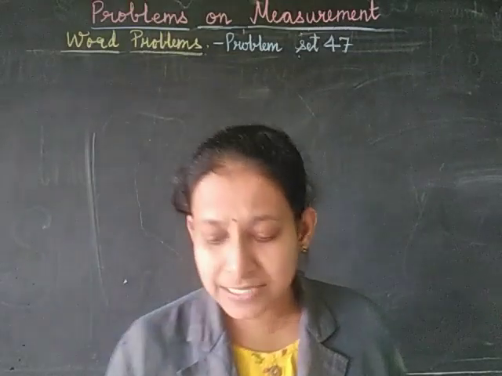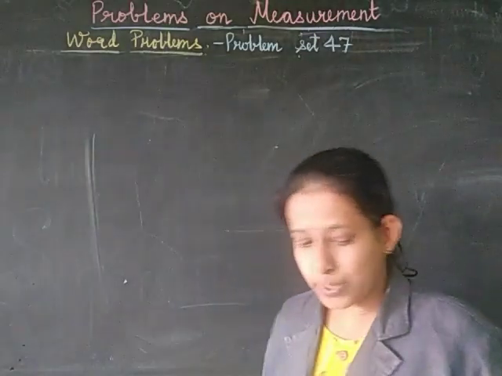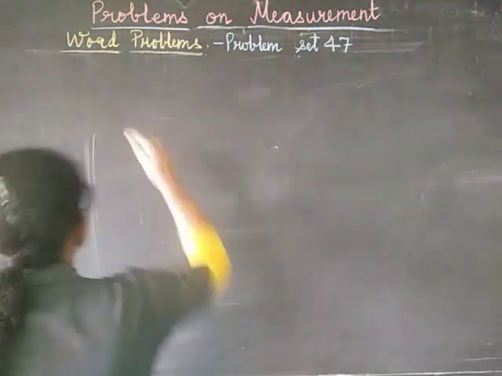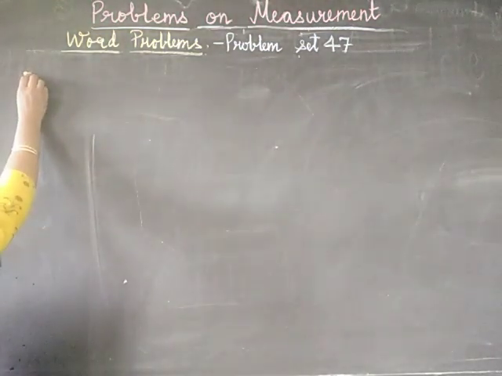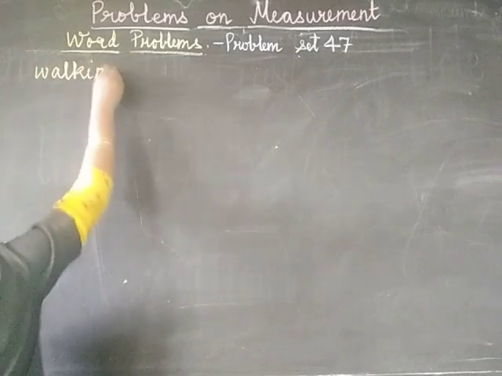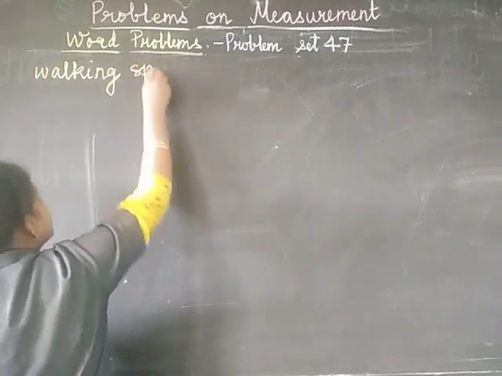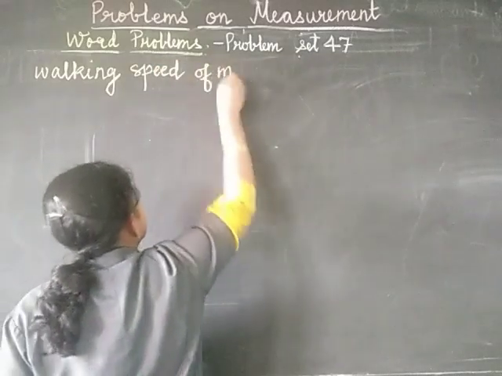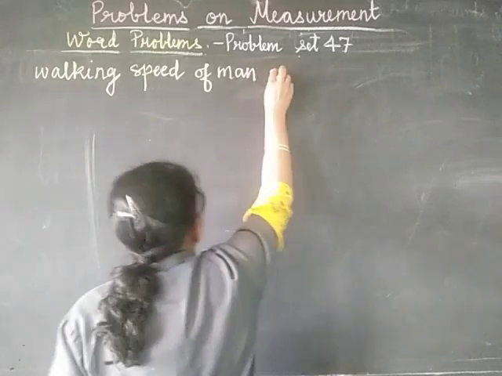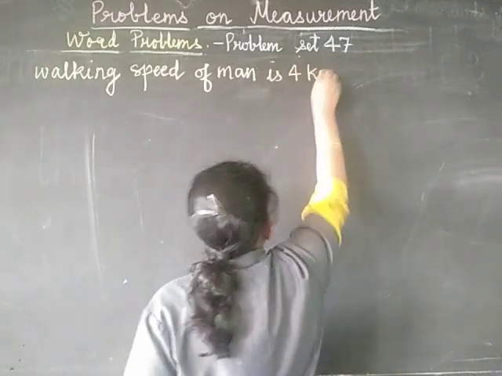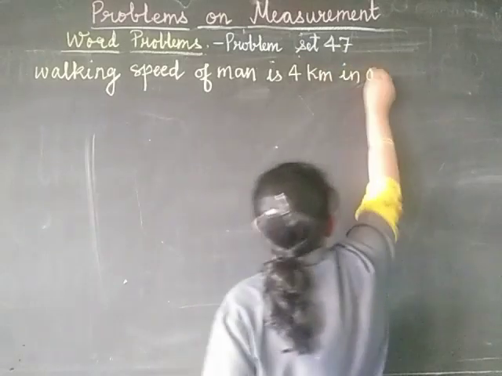Let's try to write this down. First, we need to write down the walking speed of the man. The walking speed of the man is 4 kilometers in 1 hour.